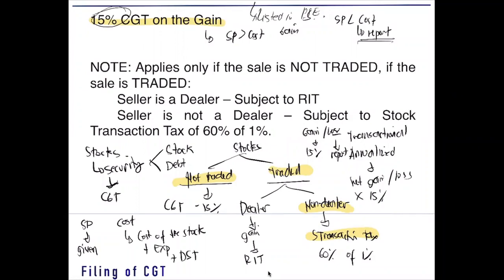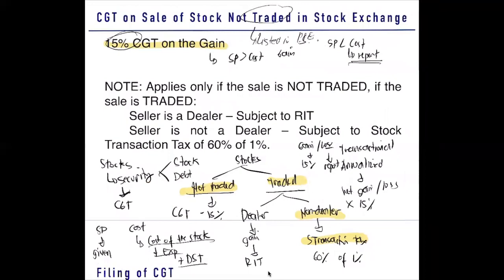Take note, the documentary stamp tax on the sale of the stock should be part of our cost. Ayan, cost is equal to your cost of the stock, expenses, and DST. We'll have an example later on this CGT on sale of stock after we learn about DST because we cannot compute the cost if we do not know how to compute for the DST.